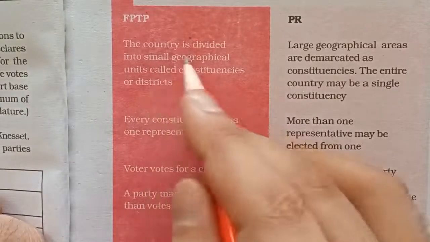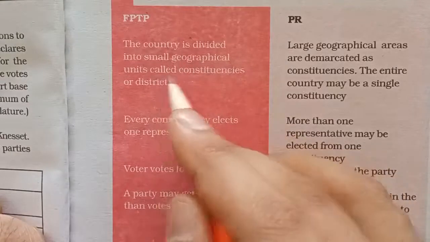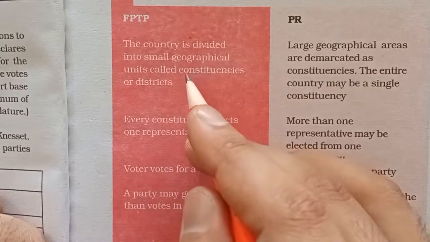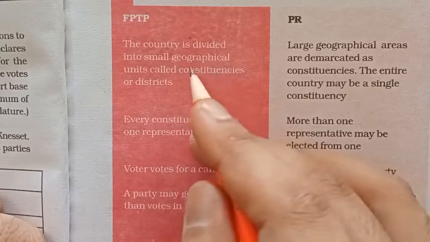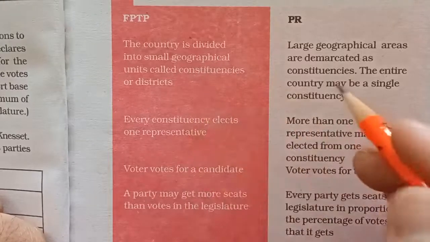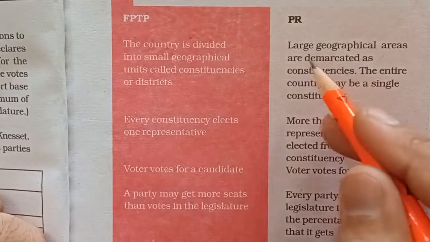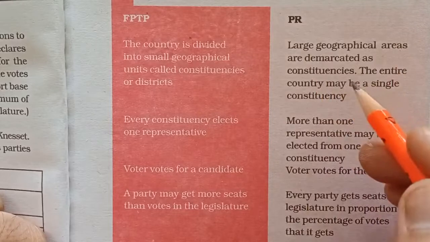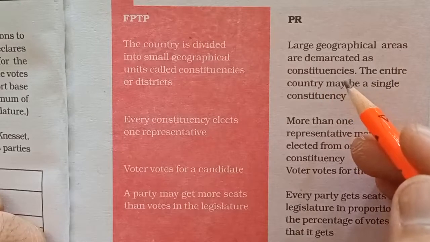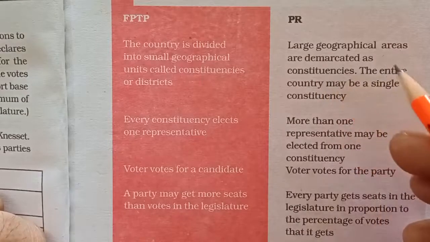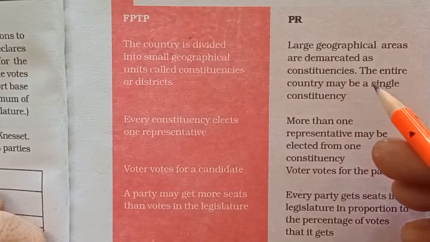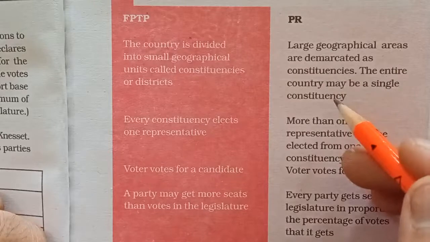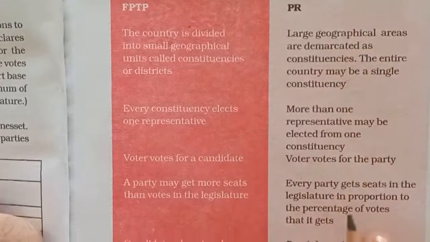So in this, the country is divided into small geographical units called constituencies or districts. In India we have divided our country into various constituencies, around 543, which are the geographical units. But when we talk about the PR system, here large geographical areas are demarcated as constituencies. In one case we saw that the entire country was considered as a constituency, and in the other we saw there were a few constituencies, but those were multi-member constituencies. The entire country may be a single constituency. This is a case here.